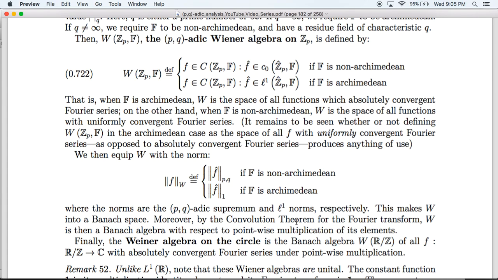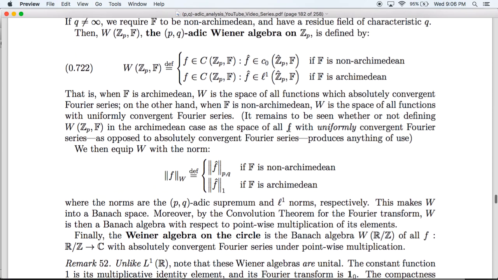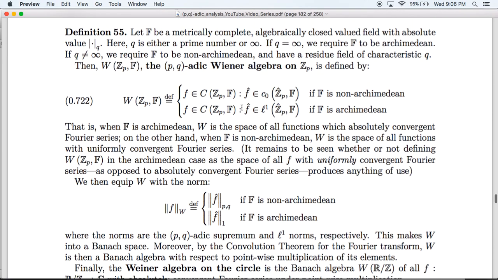And moreover, by the convolution theorem for the Fourier transform, the Wiener algebra is a Banach algebra with respect to pointwise multiplication. The Wiener algebra on the circle, W of R mod Z, is all complex valued functions on the unit interval that are one periodic with absolutely convergent Fourier series, and we make that into an algebra under pointwise multiplication. So in this setup, this is exactly the pre-image thing I've talked about. Every function in this algebra can be expressed as a uniformly convergent series, if the field is non-Archimedean, or as an absolutely convergent Fourier series, if the field is Archimedean.